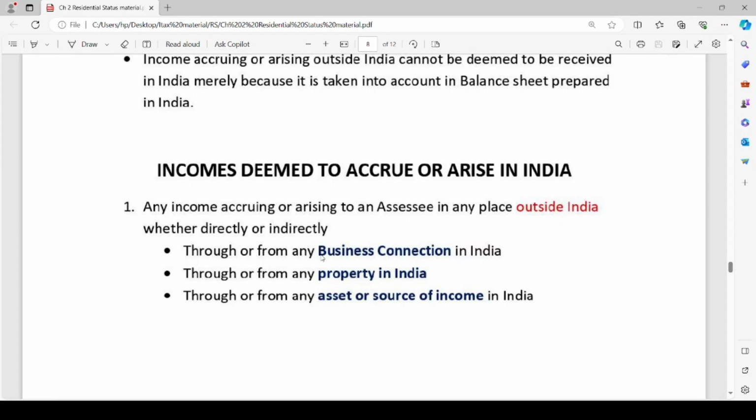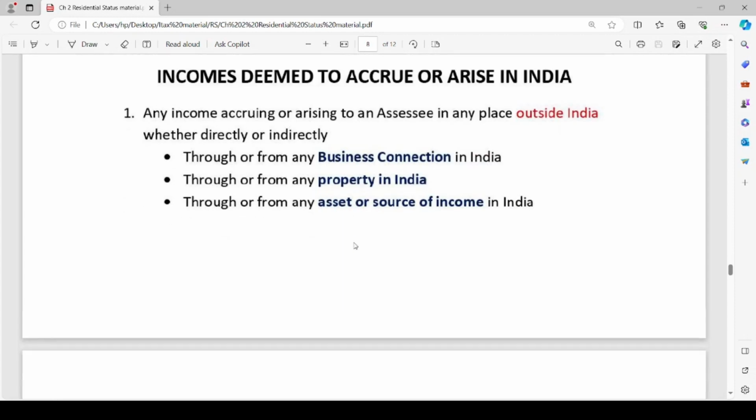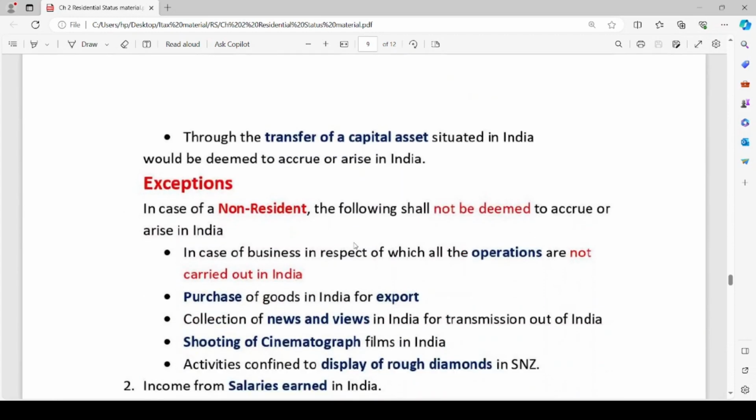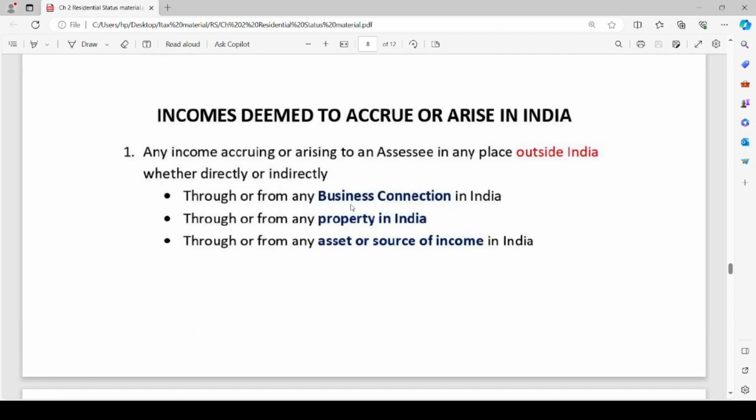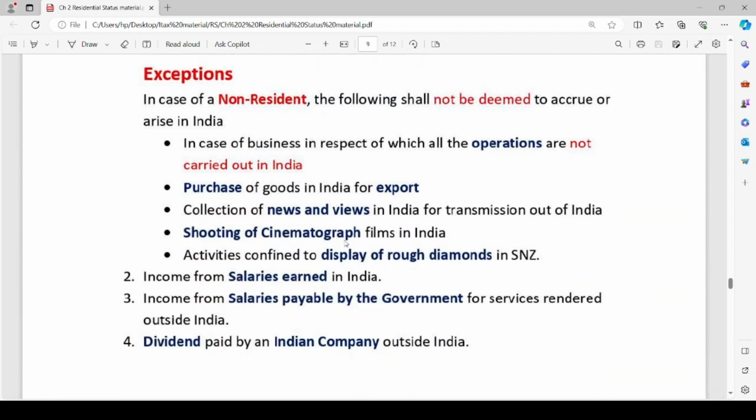First, let us discuss the point related to business connection. There are a few exceptions to this point, which deal with business connections in India. The exceptional cases are: in the case of a non-resident, the following shall not be deemed to accrue or arise in India. The incomes in the case of a business in respect of which all the operations are not carried out in India.